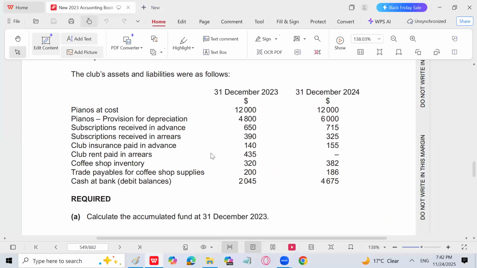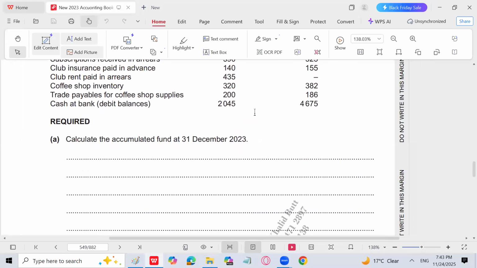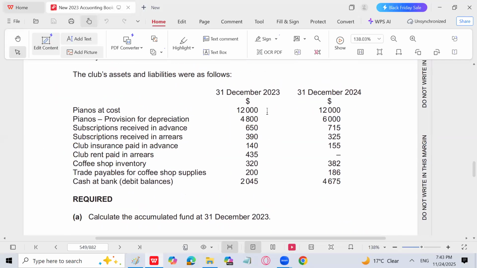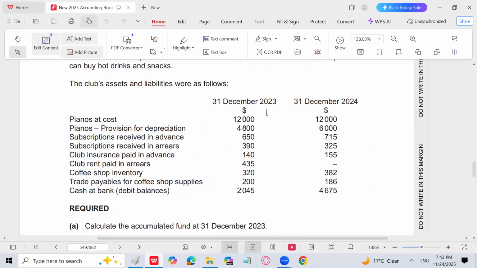Now let's see. Subscription received in advance, arrears, club insurance paid in advance. We are done with all the things. But let's suppose that if there is some kind of question, the examiner will ask you to find the depreciation on pianos. So what is the amount of depreciation which is supposed to be written in the income and expenditure account? Can you tell me? 1200. 1200 is the depreciation on piano.